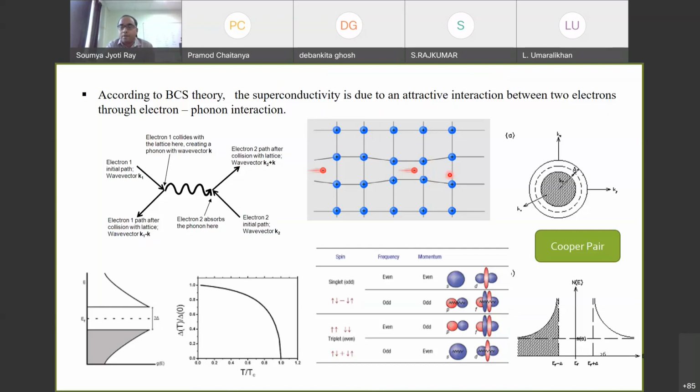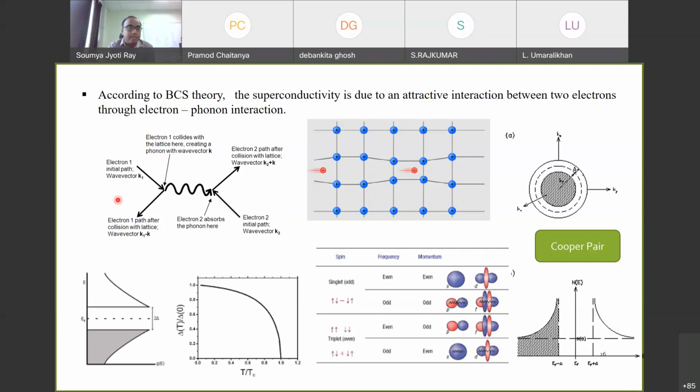Now, the most important part to remember here is that once these two electrons are coupling together, it is no longer a fermionic state. Okay, so it becomes a boson. Now, if it is a boson, that means this Cooper pair will no longer be sensitive to this impurity scattering here, which means that it will not face any kind of resistance which the electron was facing earlier from the lattice. That is why the resistance disappears completely, or let's say we get a very high conductivity of the material in the superconducting phase.